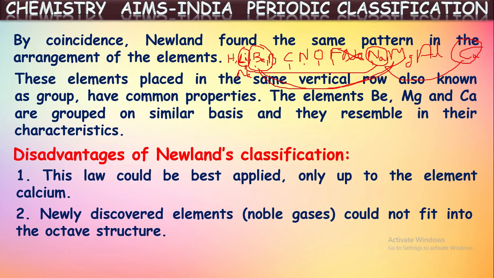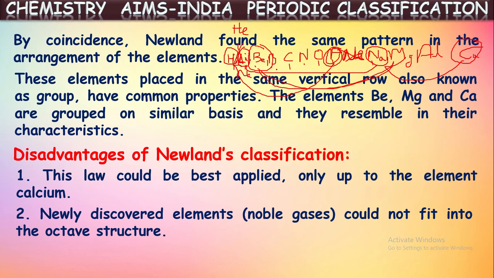Suppose after hydrogen should come helium here. In these octaves, the consecutive eighth element for hydrogen will be fluorine, isn't it? If you count from here, 1, 2, 3, 4, 5, 6, 7, 8. So fluorine and hydrogen have some similar properties. And for lithium, sodium is the consecutive eighth element, so these two have similar properties. He called them an octave. But after the discovery of noble gases, helium should be inserted here according to increasing order of atomic masses. And between fluorine and sodium, neon should be kept.